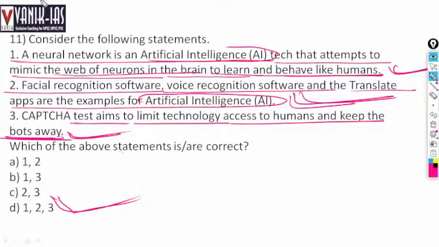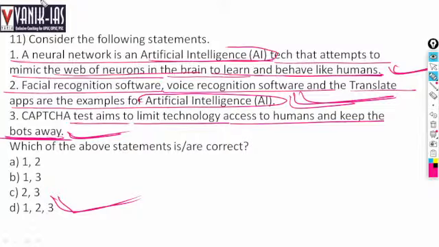Artificial intelligence is called machine learning, right? Machine learning uses the way neurons work in the brain, and the system will behave like a human being. By understanding various case studies, a particular system will understand how humans behave. It will behave in similar ways, and it will learn, like a child learns everything from the surroundings. That's why it is called artificial intelligence.